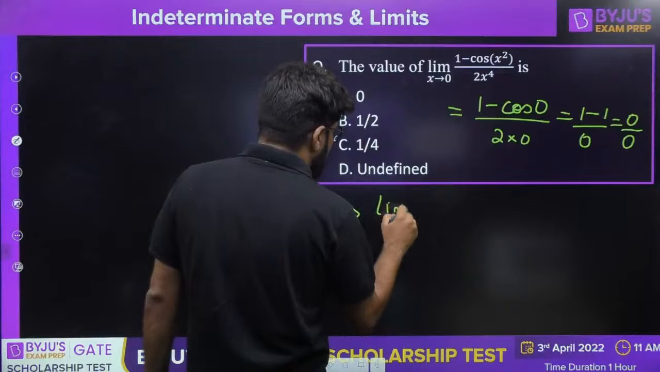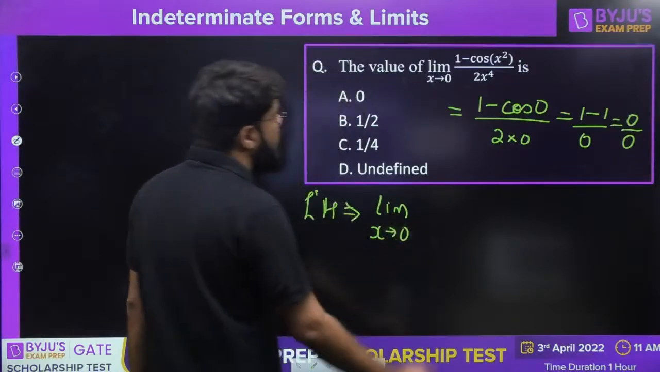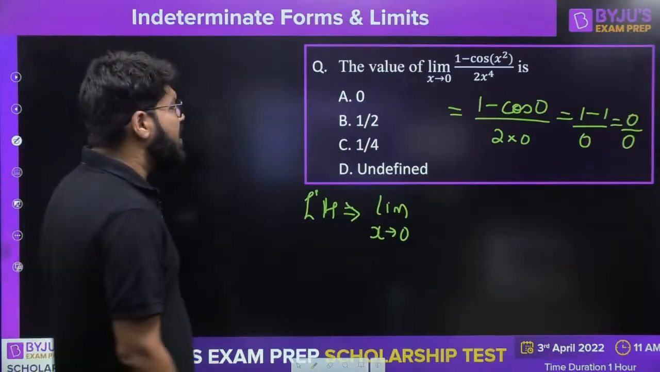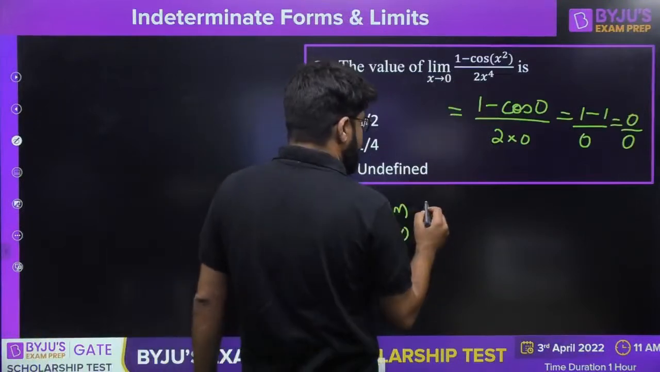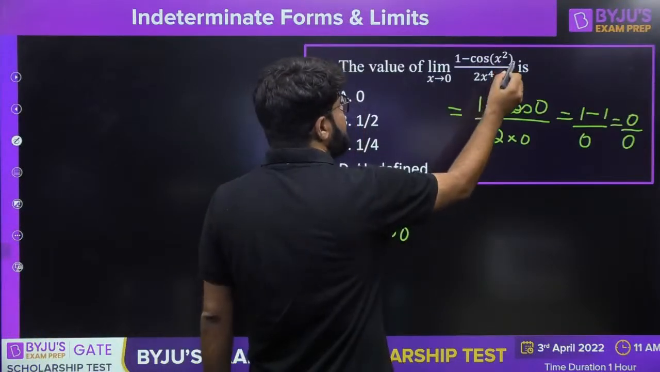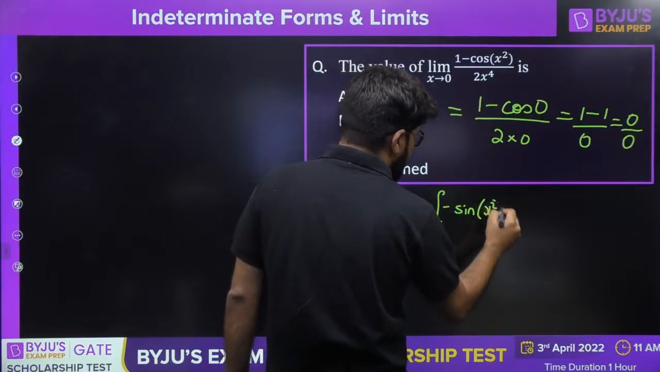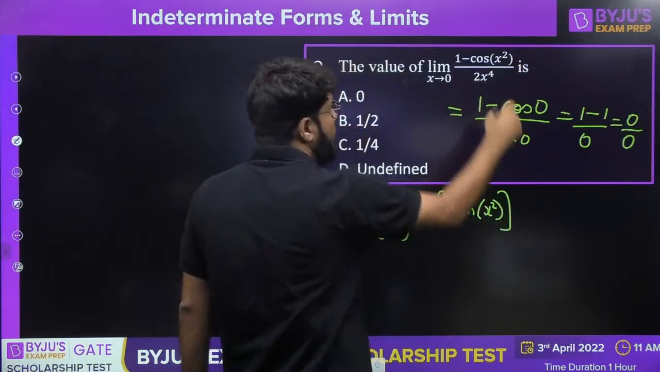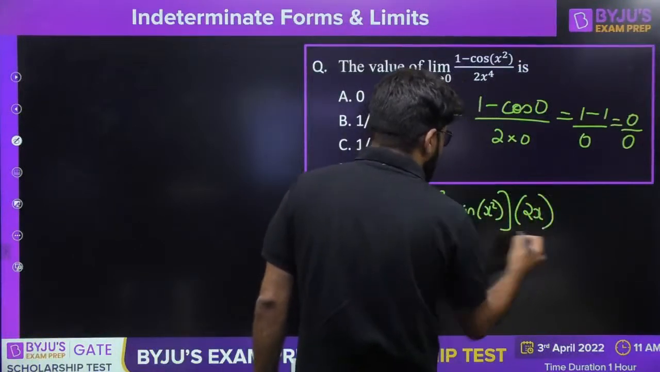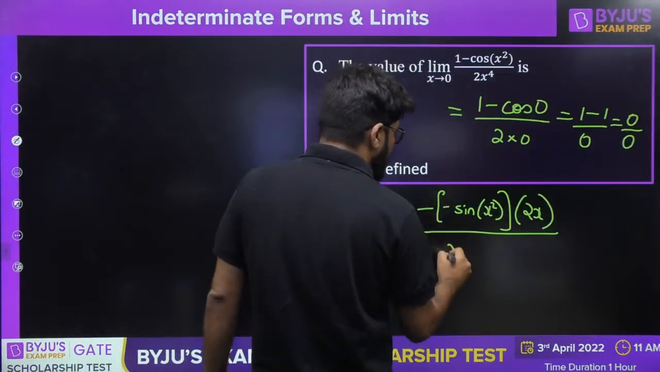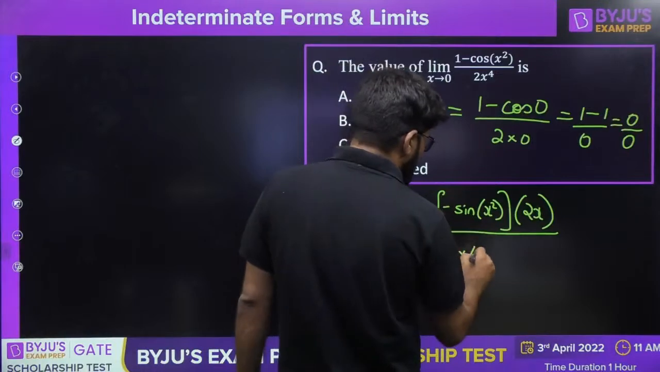According to L'Hospital rule, I shall differentiate both numerator and denominator individually. Limit of x tending to 0, the differentiation of 1 is 0. What is the differentiation of cos? Cos theta differentiation is minus sin theta, so minus sin of x square. But by the chain rule, the differentiation of x square is 2x, whole divided by 2. The differentiation of x power 4 is 4x cube.